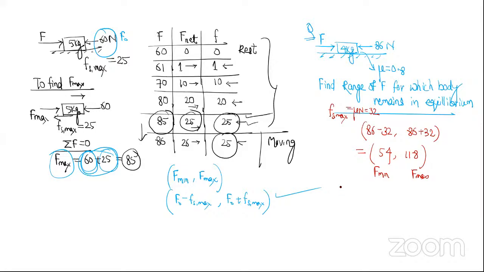Can you find out friction if F is 20 Newton? If F is 20 Newton, how much will be the friction?